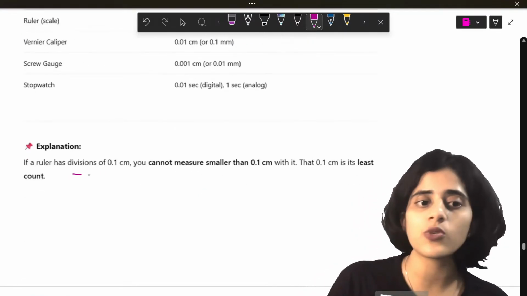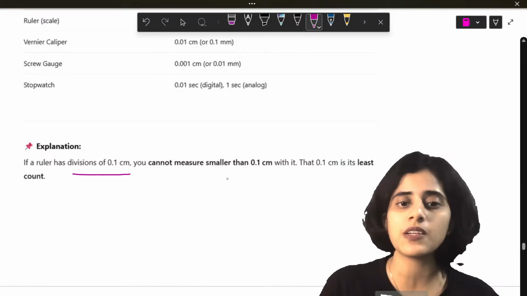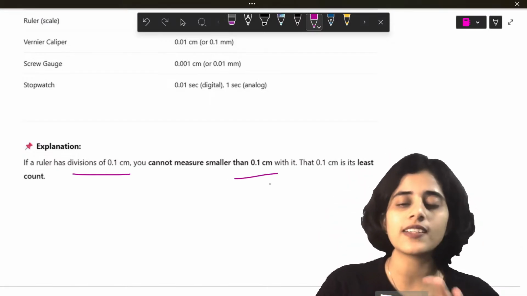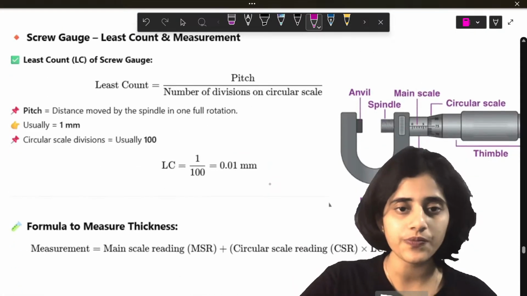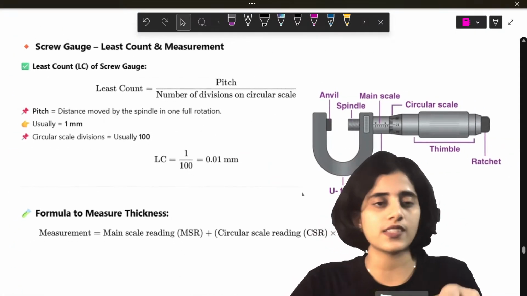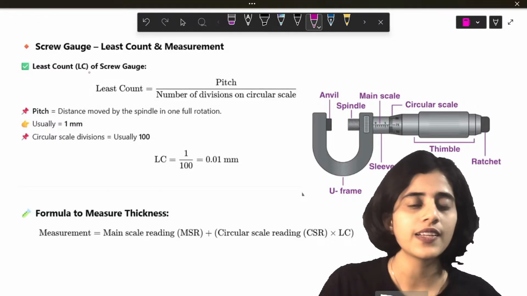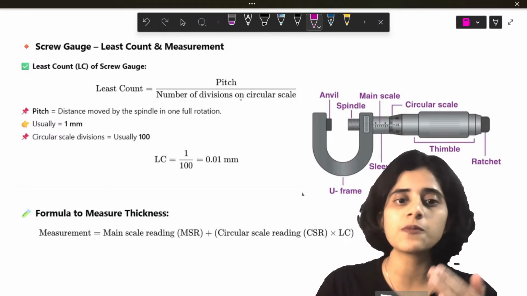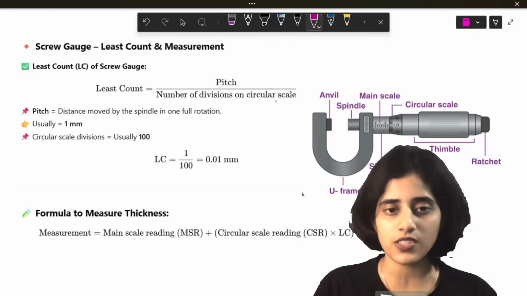For example, if a ruler has divisions of 0.1 centimeter, you cannot measure anything smaller than 0.1. So that is its least count. Now here, look at this. This is the screw gauge. The least count of a screw gauge is pitch divided by the total number of divisions on the circular scale.